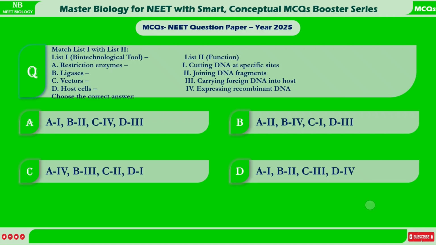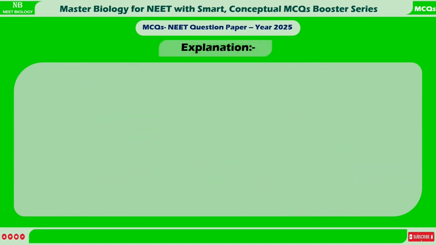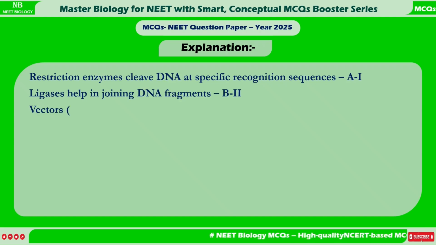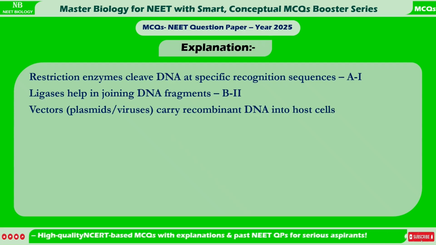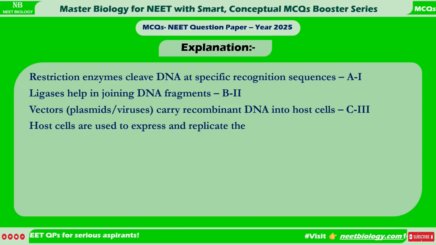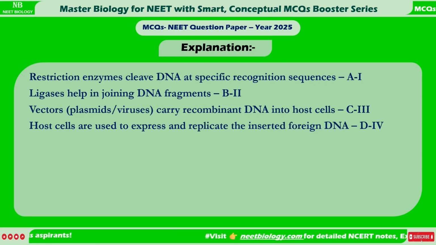Correct answer is D. A1, B2, C3, D4. Explanation: restriction enzymes cleave DNA at specific recognition sequences, A1. Ligases help in joining DNA fragments, B2. Vectors, plasmids, viruses, carry recombinant DNA into host cells, C3. Host cells are used to express and replicate the inserted foreign DNA, D4.